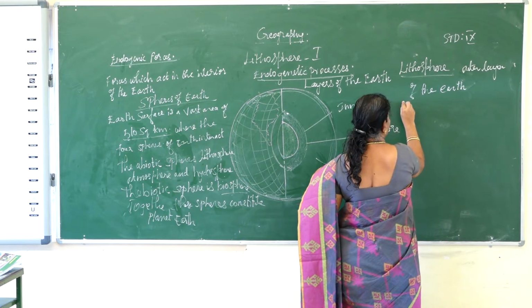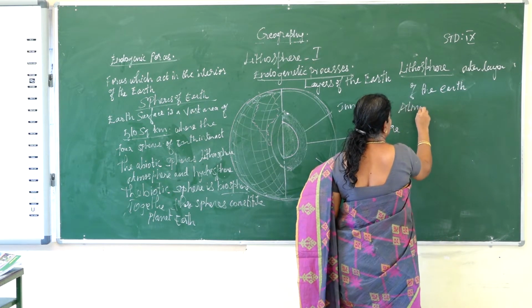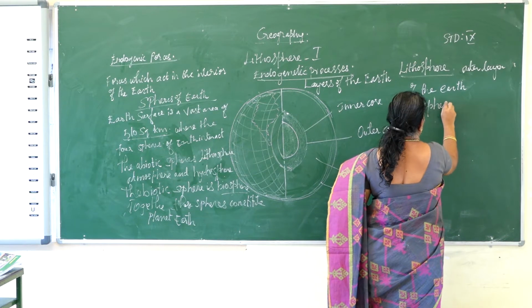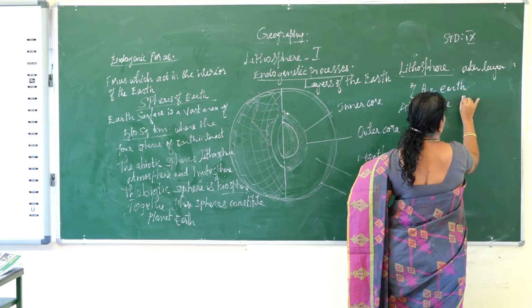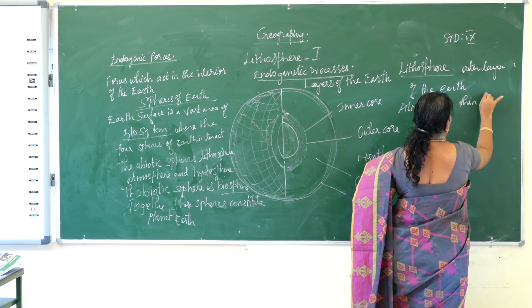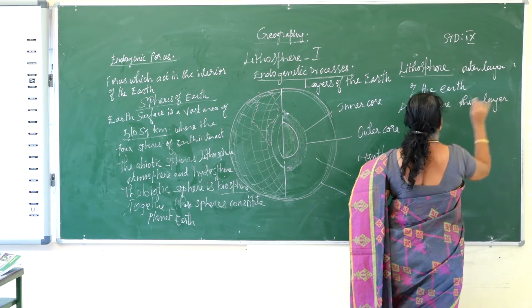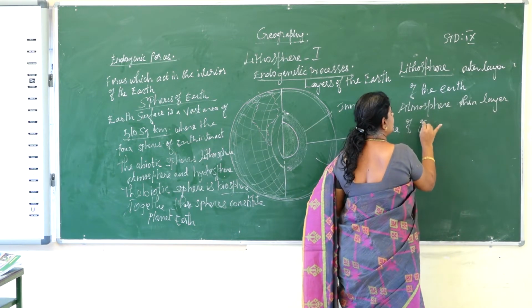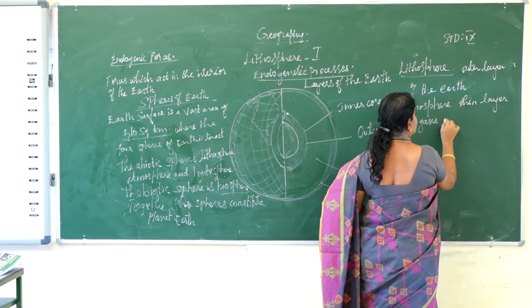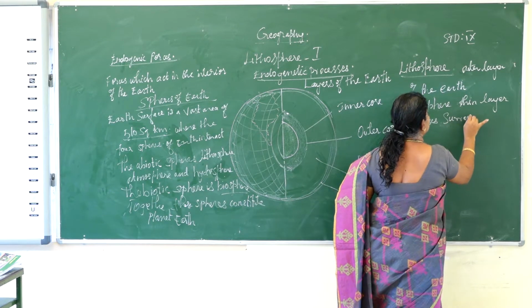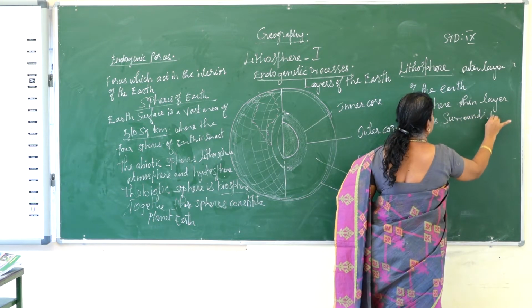Next one is the atmosphere. Atmosphere is the thin layer of gases that surrounds the earth.